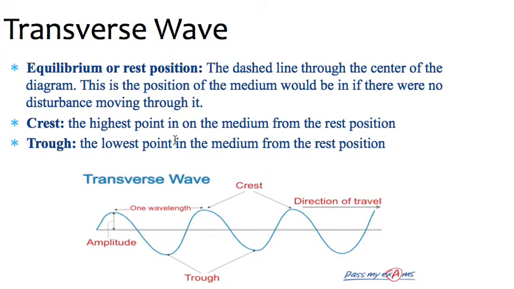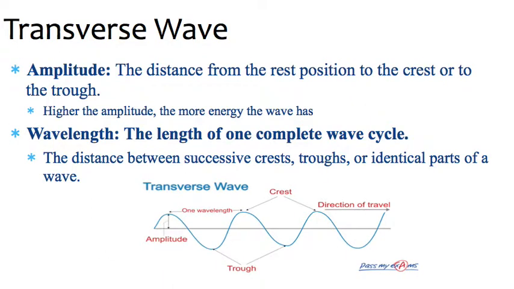The crest is the highest point in the medium from that rest position. So all of these peaks here are your crest, and then the troughs are the lowest point in the medium. So that's these valleys here, okay? Then we have the amplitude of the wave. That's the distance from the rest position to the crest or to the trough. So you can see that here measured. Normally it goes from rest to crest, just because that's fun to say. For transverse waves, the higher the amplitude, the more energy the wave is going to have, right?